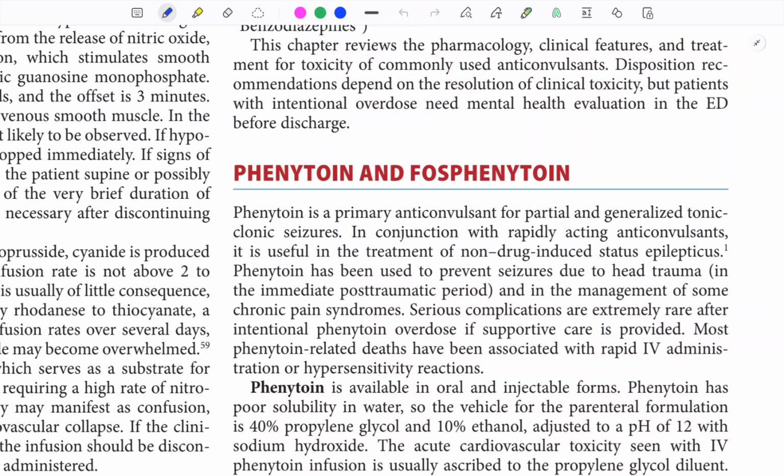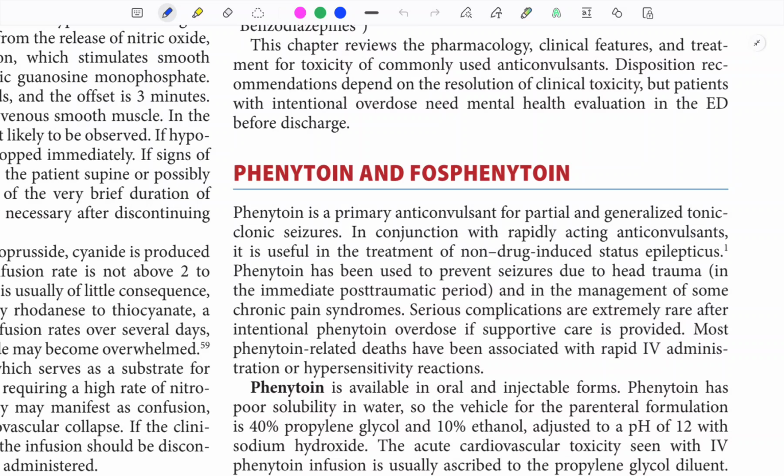The acute cardiovascular toxicity seen with IV phenytoin is usually ascribed to the propylene glycol diluent. So propylene glycol is cardiotoxic.